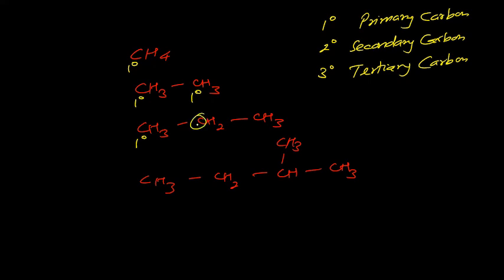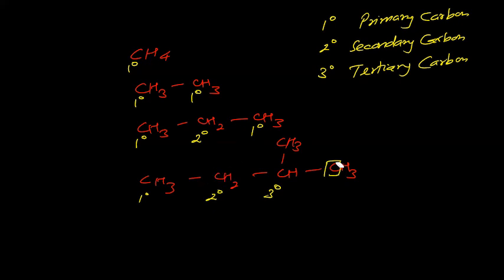But this carbon is attached to two other carbons. It means this carbon is 2 degree carbon or secondary carbon. Again, this one 1 degree because it is attached to only one carbon. Following same approach, 1 degree, 2 degree. But now this carbon is attached to 3 carbons. 1, 2, 3. It means this will be tertiary carbon, 3 degree carbon.